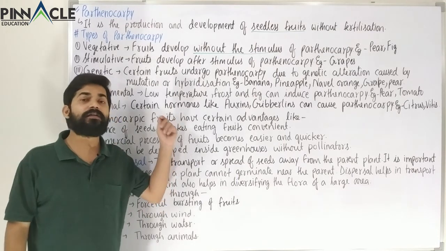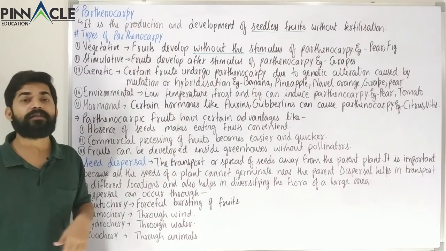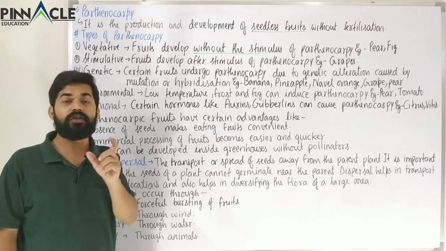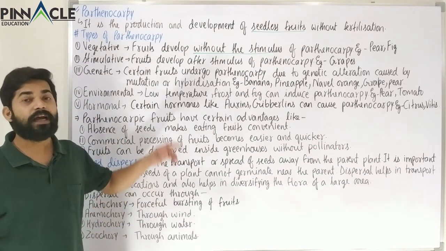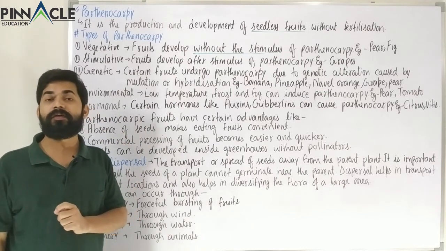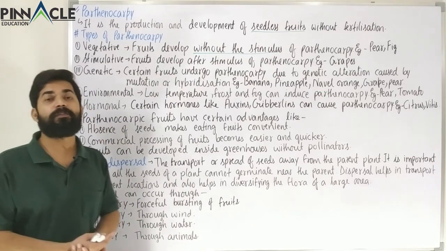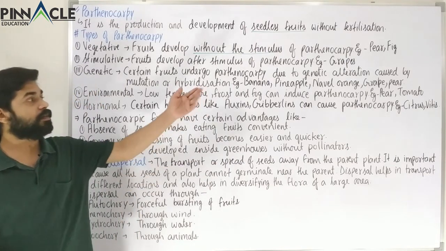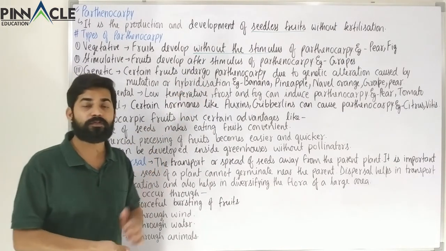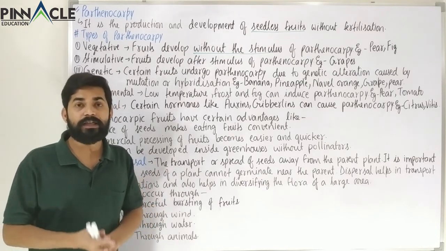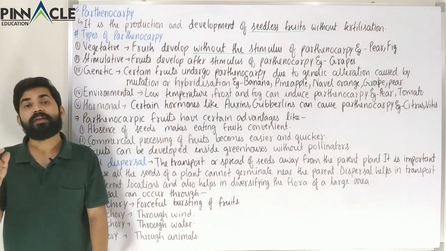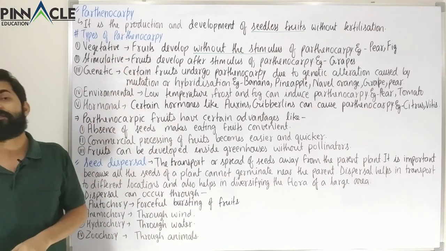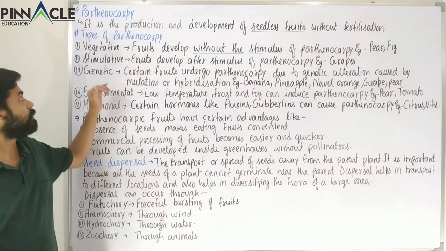Likewise, we have another type of parthenocarpy which is called stimulative parthenocarpy. As the name suggests, a stimulus will be required in this case. That is, the parthenocarpy will not take place on its own. There has to be some external stimulus, and a very common example is grapes. The grapes that we normally eat that don't have seeds inside them are developed through stimulative parthenocarpy.